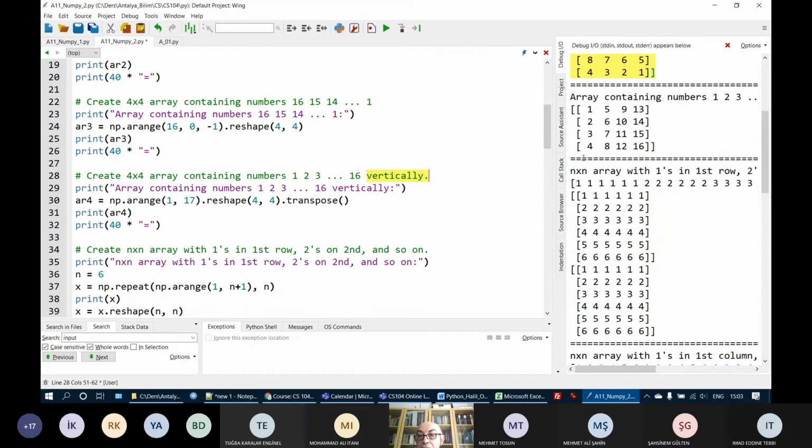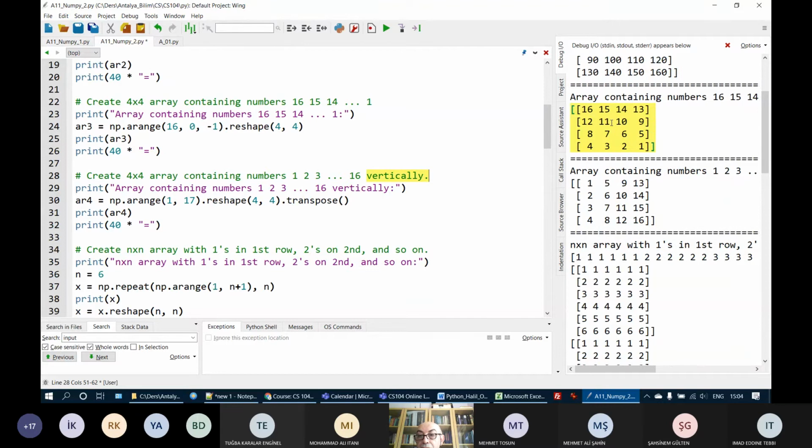Here is what I do. I create a two-dimensional array from 1 to 16 using 1 to 17. Of course, 17 is exclusive. Reshape it to 4x4. So the first row will have 1, 2, 3, 4, the second row 5, 6, 7, 8, etc. When I take the transpose, 1, 2, 3, 4, which was in the first row, will be the first column.